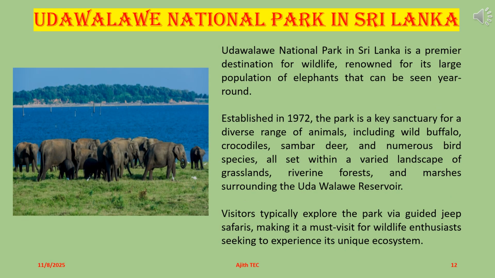Udawalawe National Park in Sri Lanka. Udawalawe National Park in Sri Lanka is a premier destination for wildlife, renowned for its large population of elephants that can be seen year-round. Established in 1972, the park is a key sanctuary for a diverse range of animals, including wild buffalo, crocodiles, sambar deer, and numerous bird species, all set within a varied landscape of grasslands, riverine forests, and marshes surrounding the Udawalawe Reservoir.